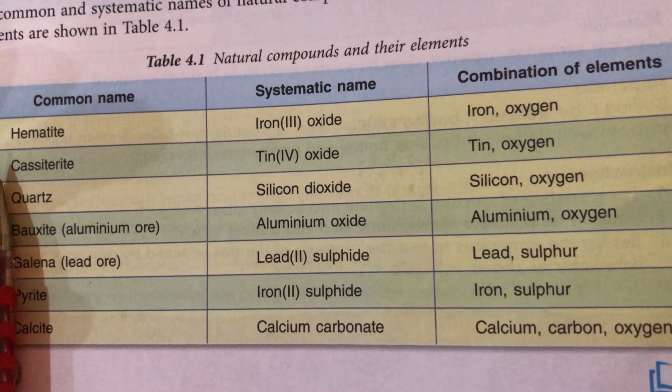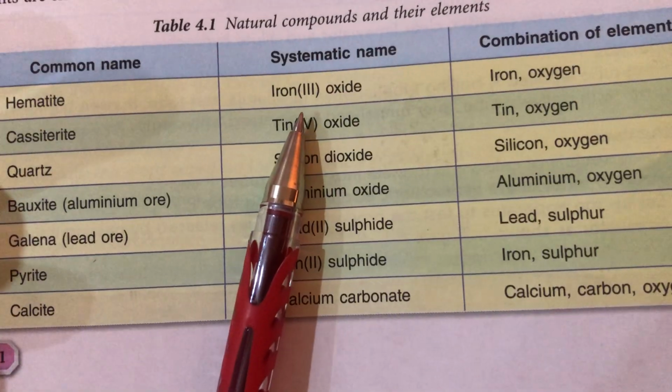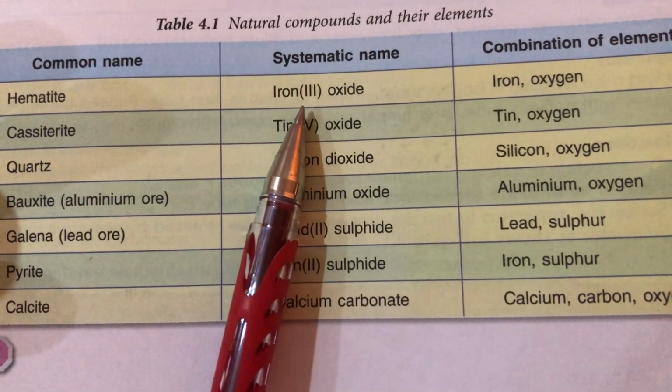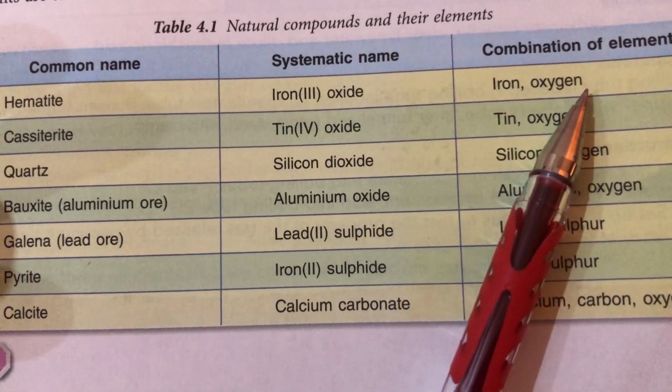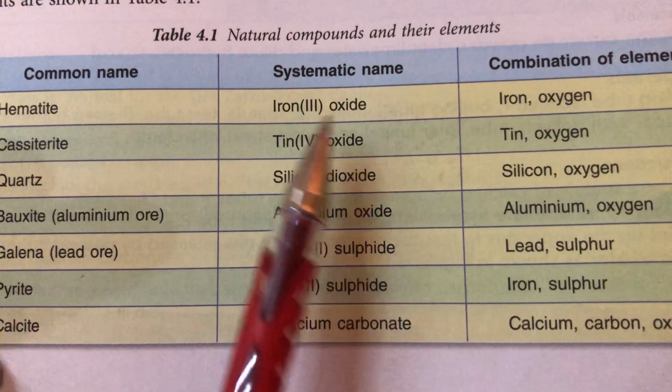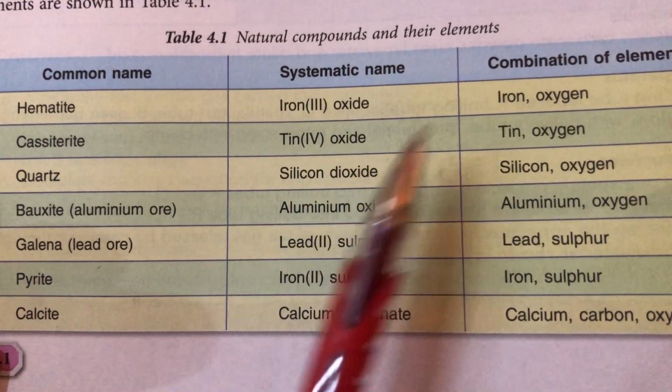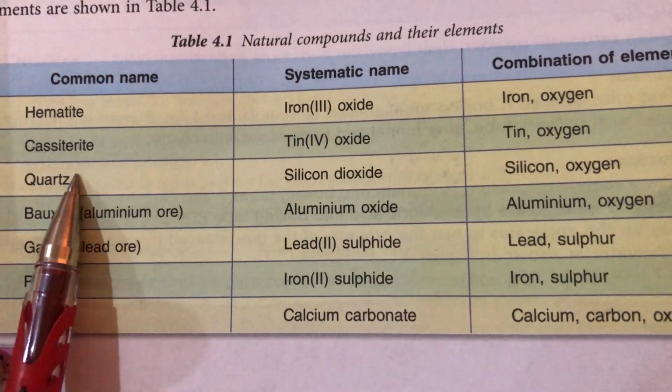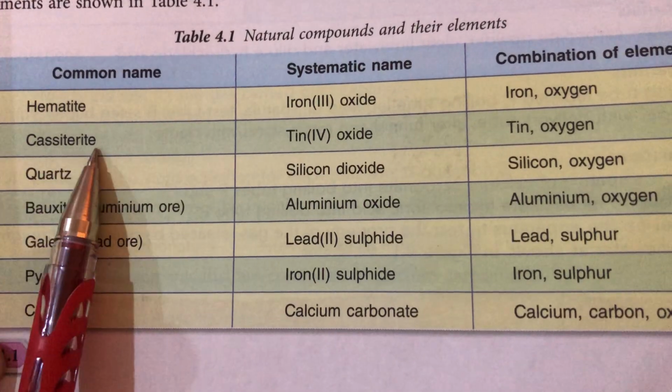Okay, so hematite is actually iron oxide. So inside hematite, iron oxide, right, you have iron and then you have oxygen. Iron kawin dengan oxygen, so it becomes iron oxide. Tin kawin dengan oxygen becomes tin oxide. So the glamour name is cassiterite.